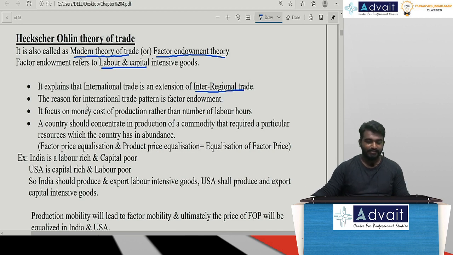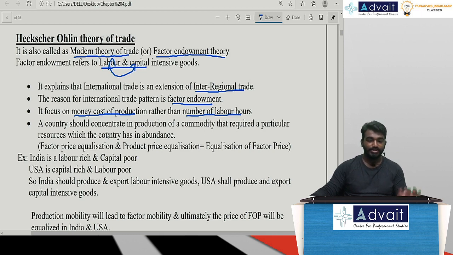The reason for international trade pattern is factor endowment, that is labor as well as capital. Sir, it focuses on money cost of production rather than number of labor hours required. Sir, these are the three technical points you need to remember in HO theory.